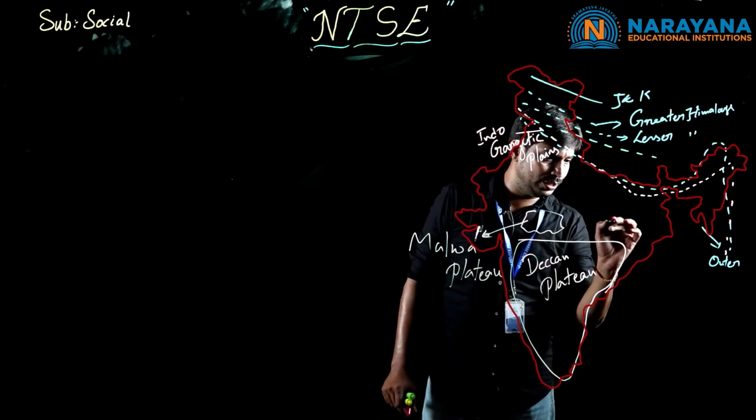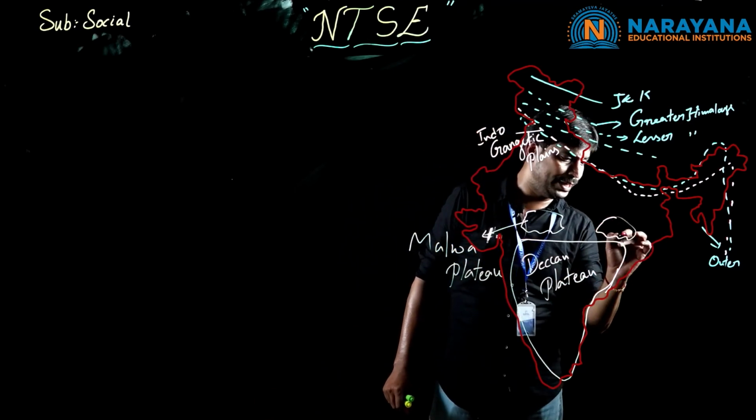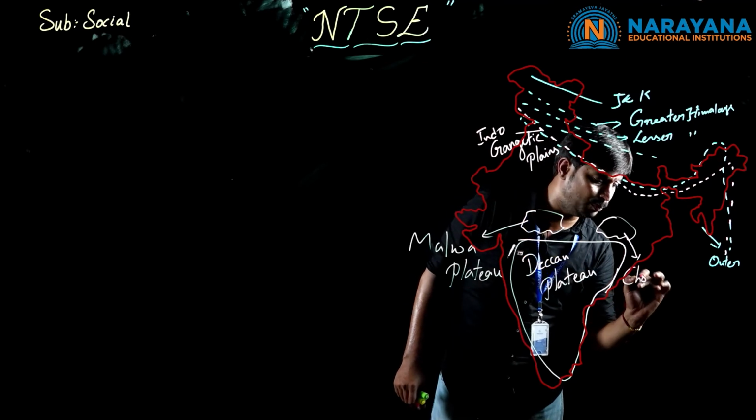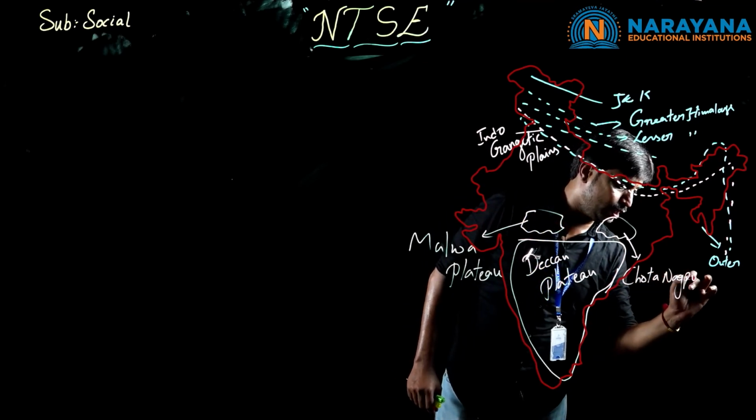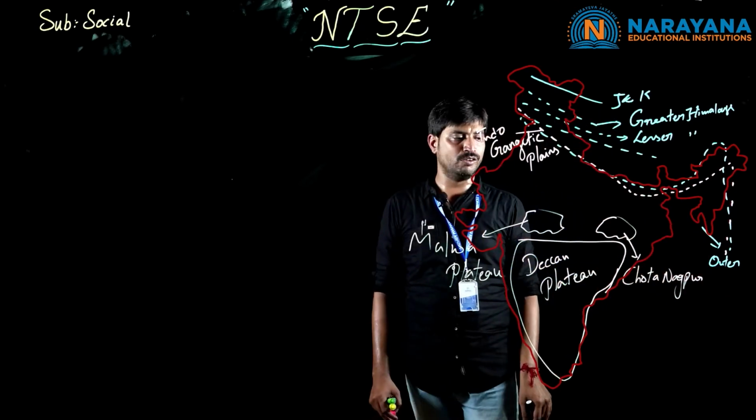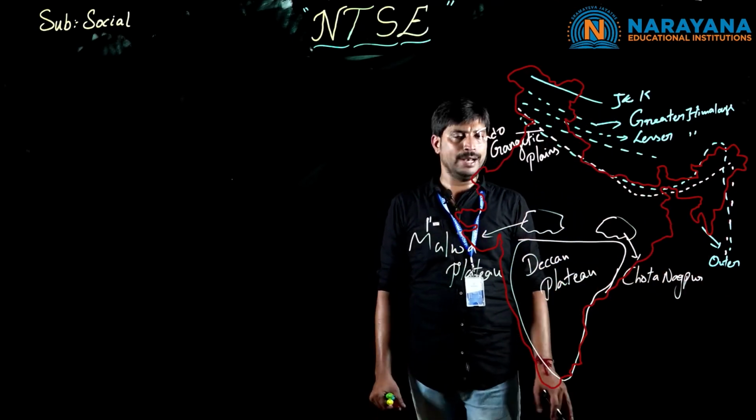And quite opposite to this we have one more small plateau region, that is Chota Nagpur Plateau.